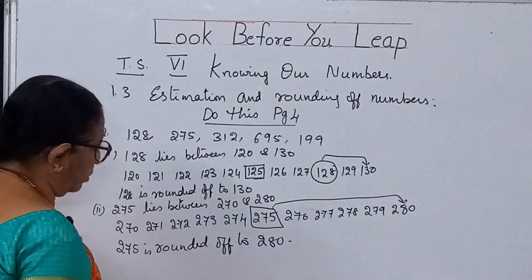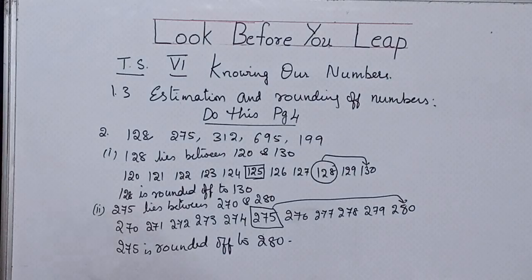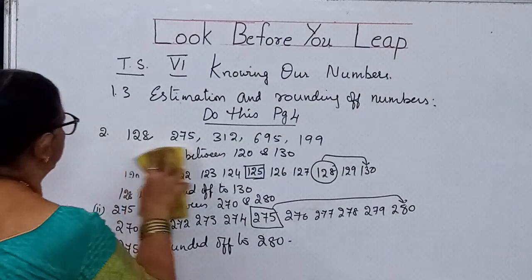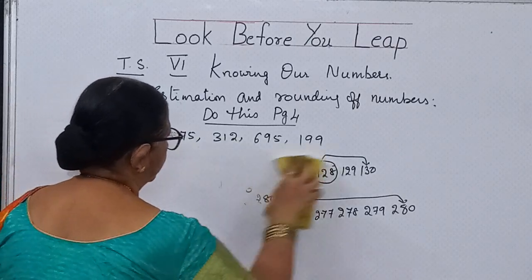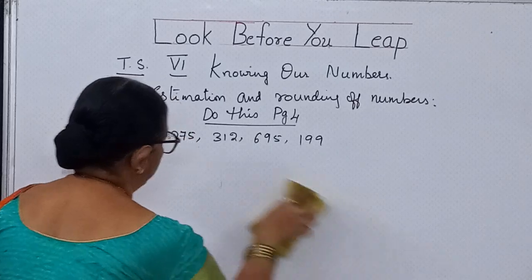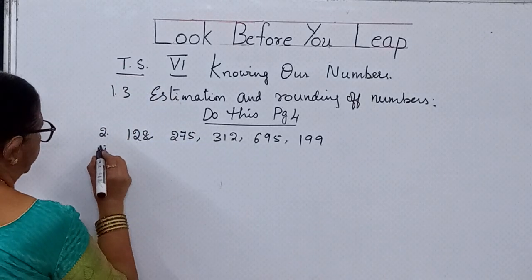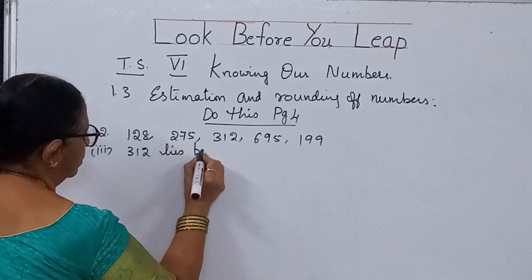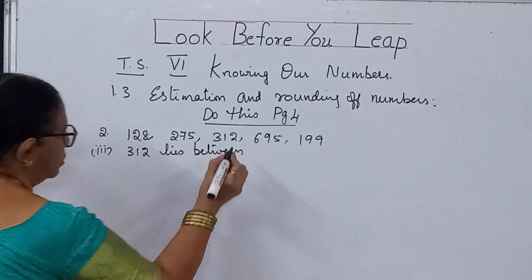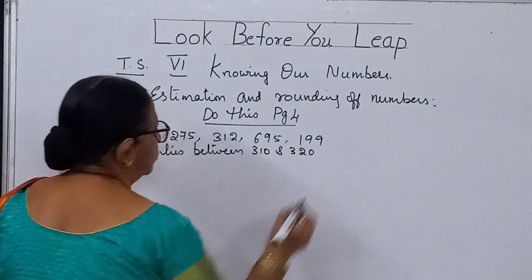Now we go to the third bit, 312. 312 lies between what numbers, children? 310 and 320.